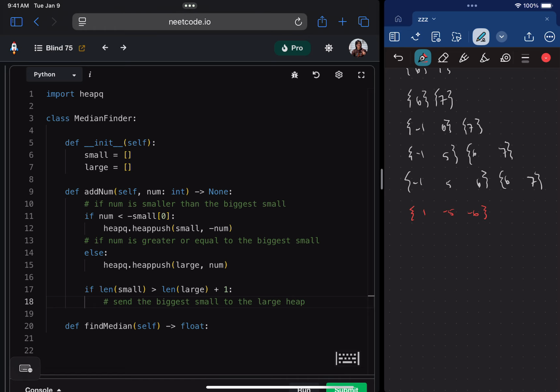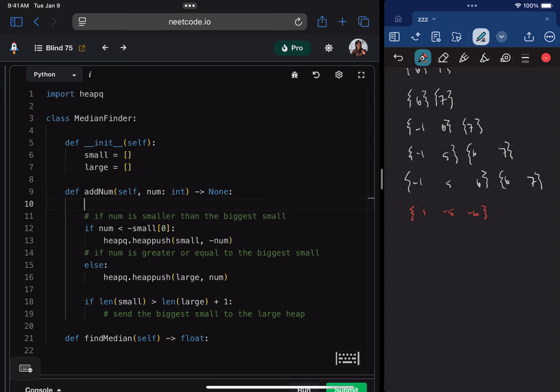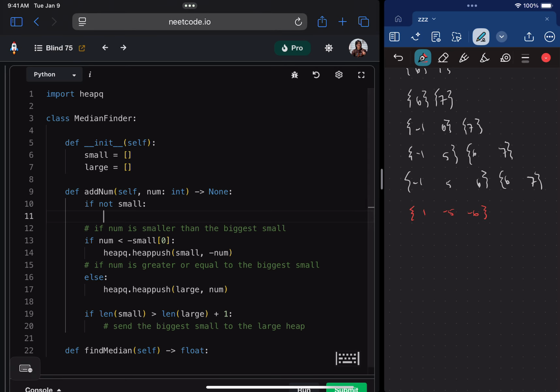Okay, and I'm actually realizing there's one thing that we're going to have to do here. We're taking small index 0 right here, but what if there's nothing in small, right? So I'll say if not small, then we'll push to small. Okay, sorry, I'm getting sidetracked here. So what we need to do is send the biggest small to the large heap, and then that'll put them back in balance, right? So the previous scenario is we have no more than 1 extra in small.